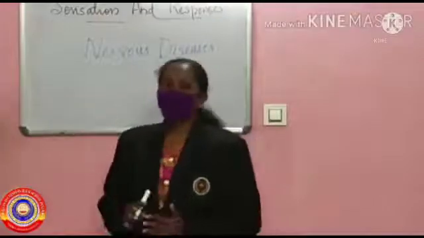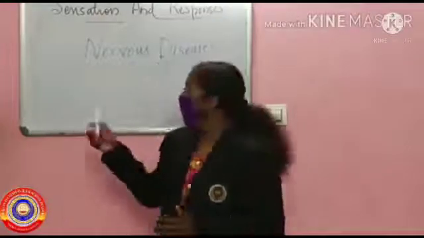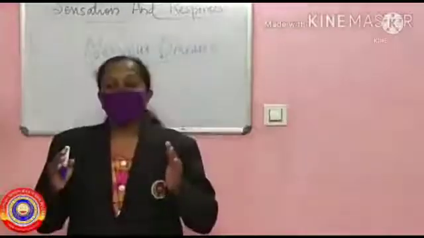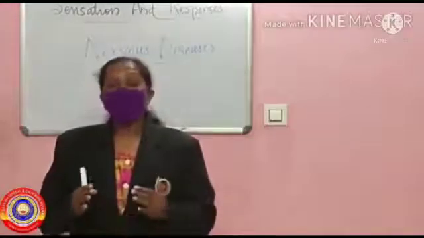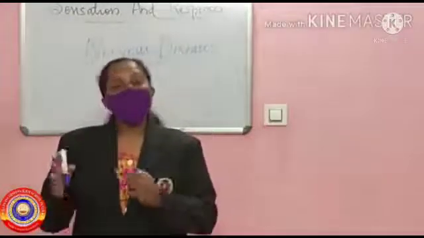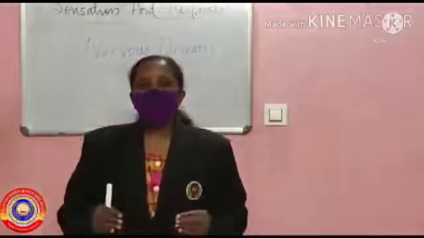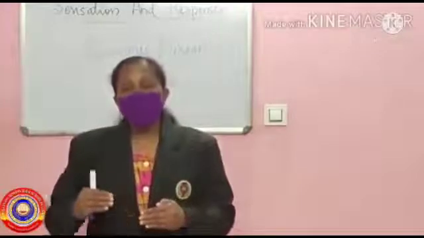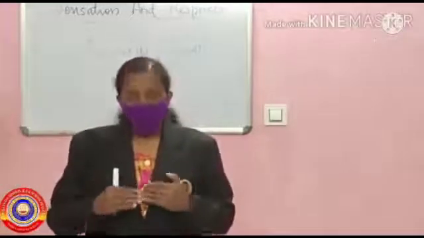Our last topic of this chapter is nervous diseases. A healthy nervous system is the basis of normal body activities. Even minor wounds in our body cause some defects in the nervous system. Here in this chapter we are discussing three diseases. One is Alzheimer's, second is Parkinson's, third is epilepsy.